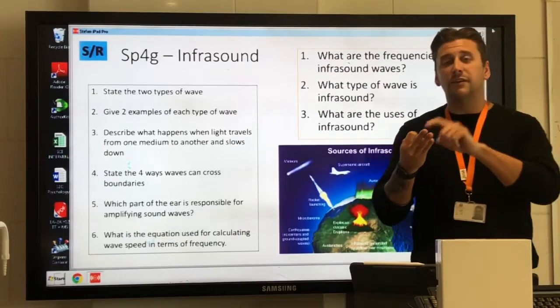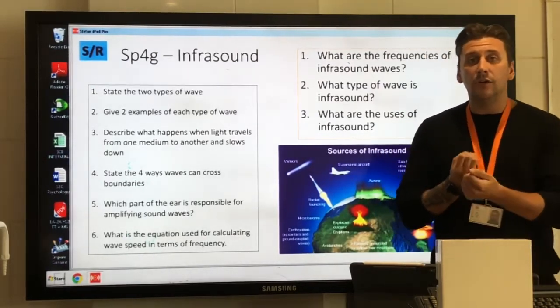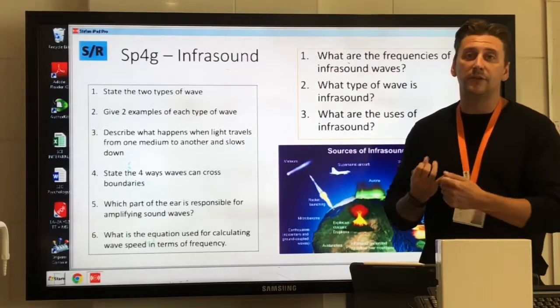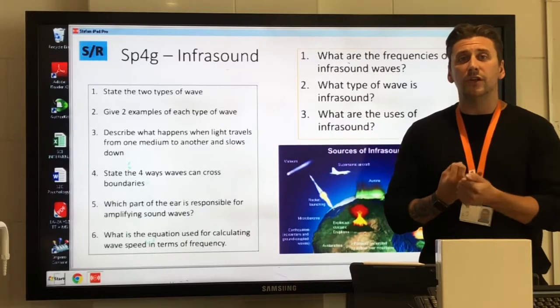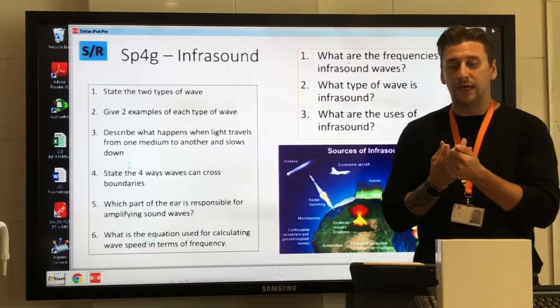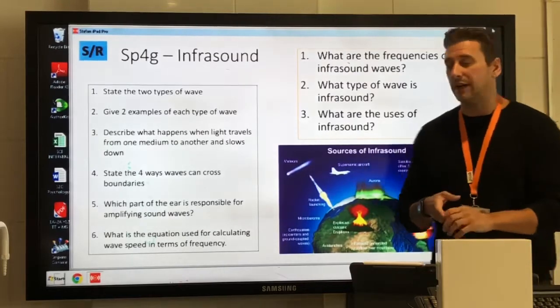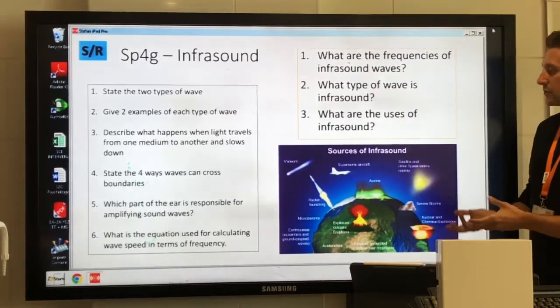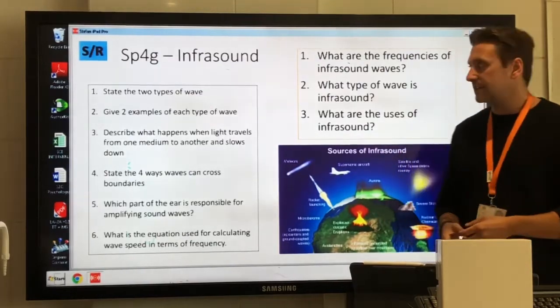So I'd say the three main ones we want to go for are detecting earthquakes using infrasound. We can also determine the internal structure of the earth using infrasound, and animal communications such as elephants, giraffes, or whales use infrasound. There are obviously more than those for uses as well. There's some on this diagram, but main three is the most important.